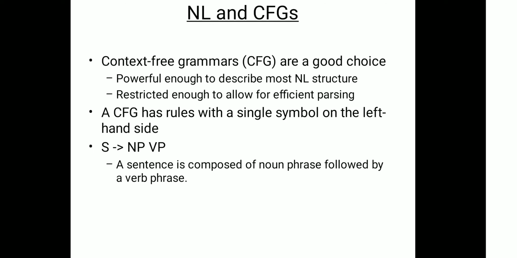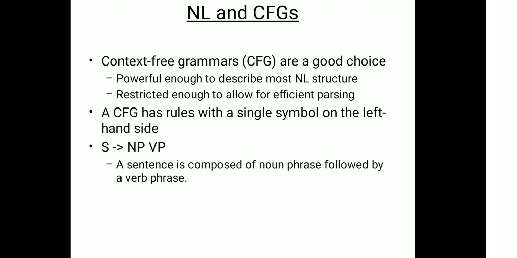Next, natural language and context-free grammars. Context-free grammars are a good choice because they are powerful enough to describe most natural language structure, and also restricted enough to allow for efficient parsing. So basically there are two things whenever we are using natural language. With context-free grammars, it is powerful enough to describe all the structure of natural language, and restricted enough to allow for efficient parsing. Parsing is the base in natural language processing.